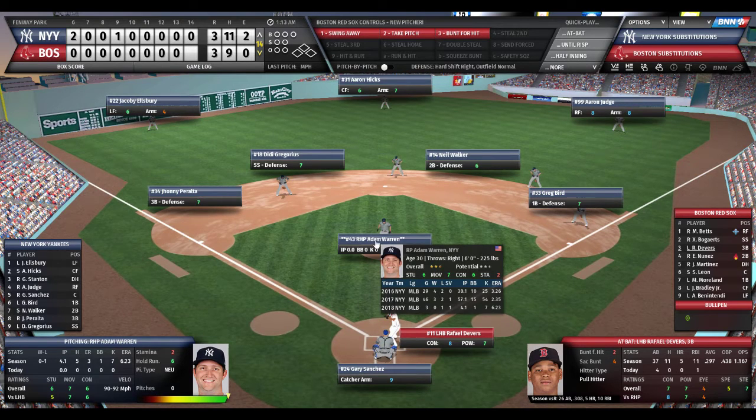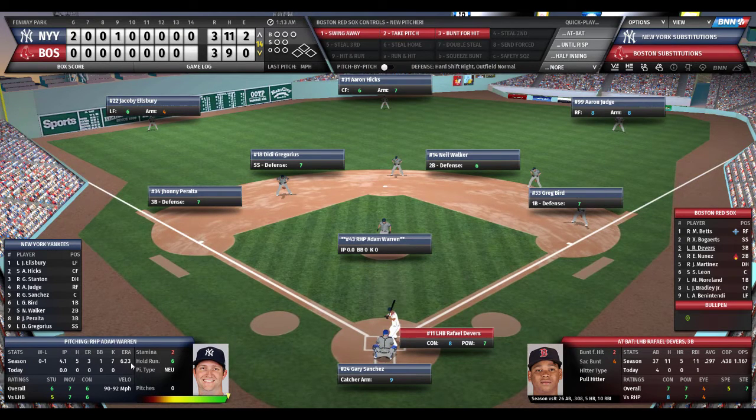So, the new pitcher for the Yankees is Adam Warren. And he is 0-1 on the year, 4 1/3 innings, 5 hits, 3 runs, 1 walk, struck out 7. The Yankees have a lot of strikeout pitchers. 6.23 earned run average. His stuff is average, the quality of pitches. Overall, let's do the overall. Above average, 6 out of 10, quality of pitches. His movement's good, 7 out of 10, and his control is pretty good, 6 out of 10. But that might be an issue because it seems like he gives up hits and runs. Must not be hitting his spots.